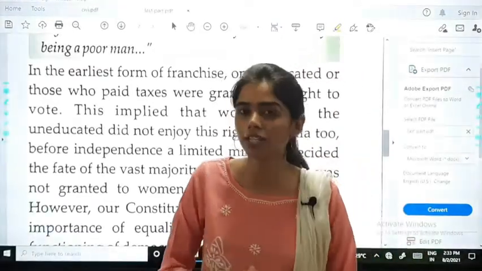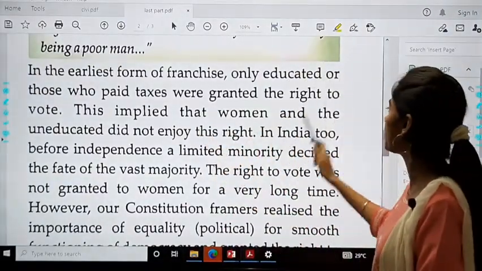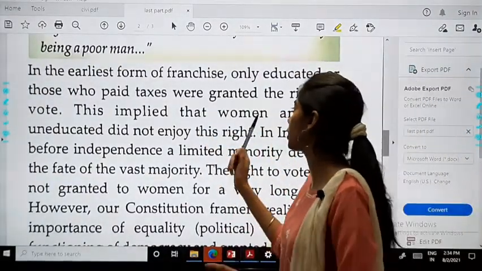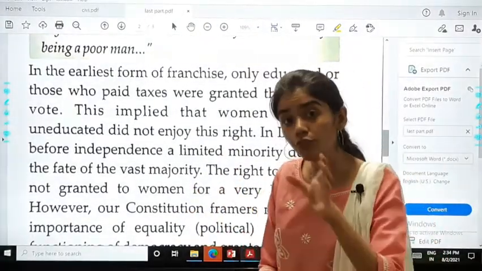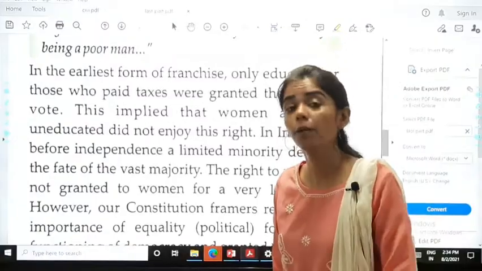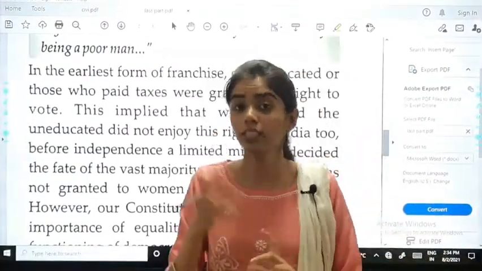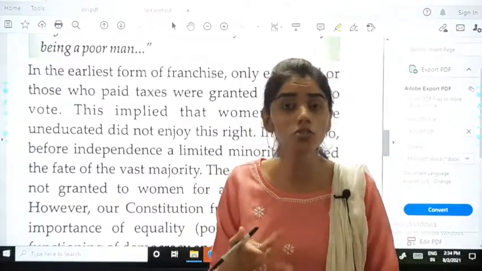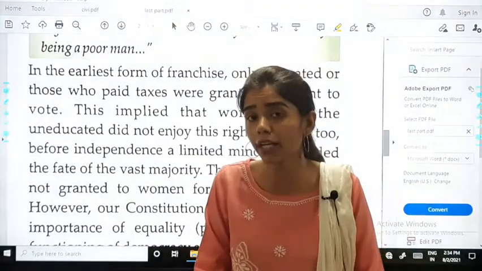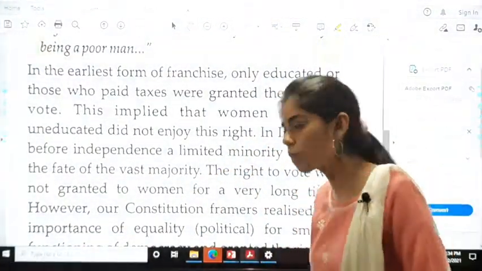Even the uneducated people can give their votes. This implied that women and the uneducated did not enjoy this right. Okay, what happened? The women and the uneducated, because women were not paying taxes, they were not employed. In ancient times we are talking about. So they were not educated also and they were not employed, so they didn't pay taxes. So they didn't enjoy the right to vote.